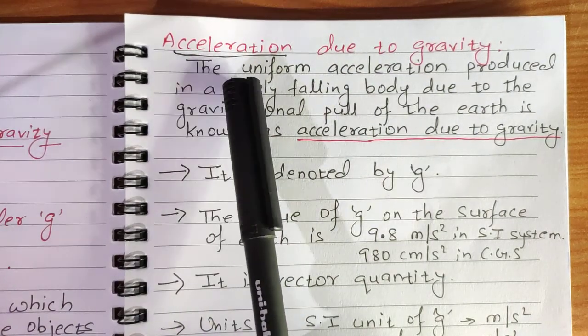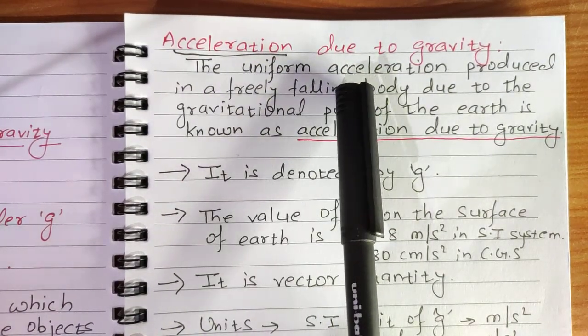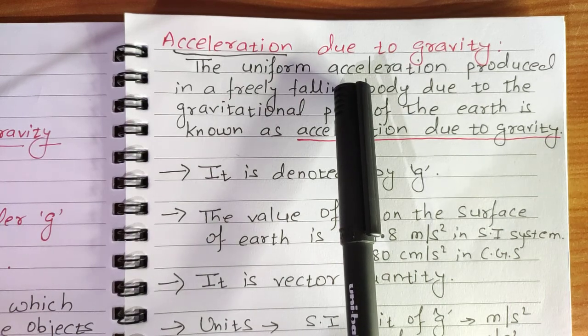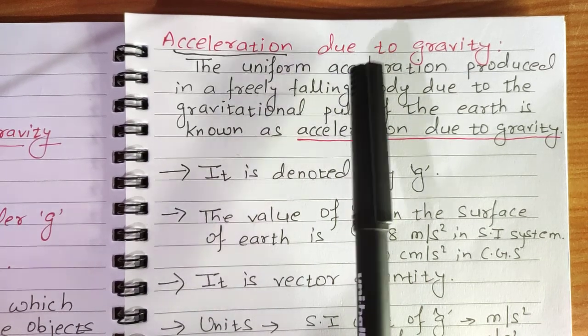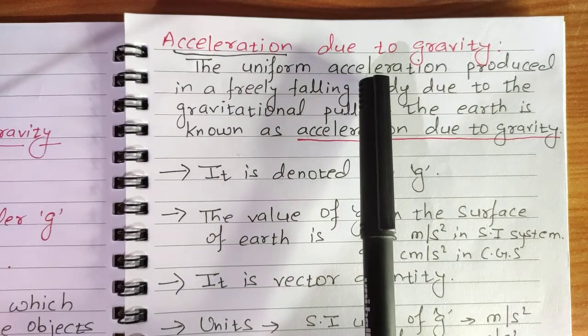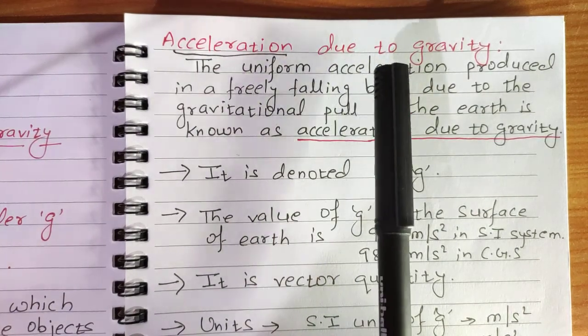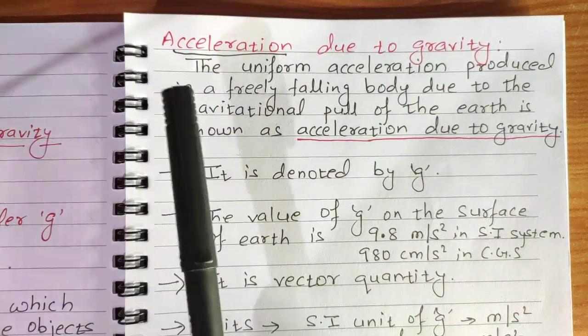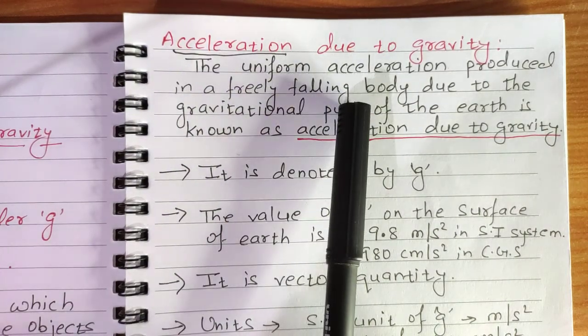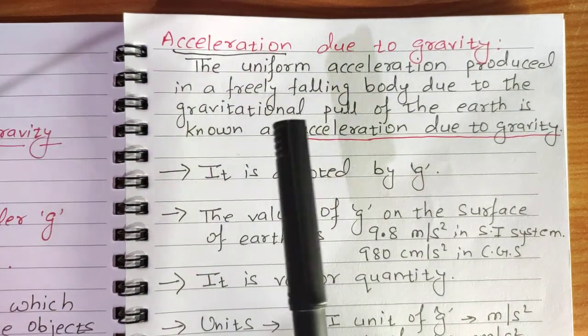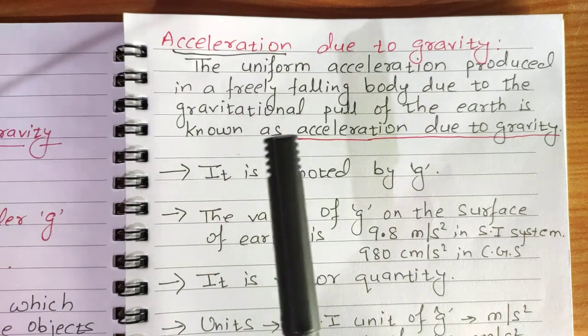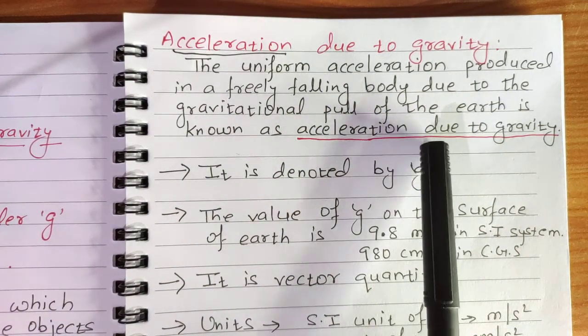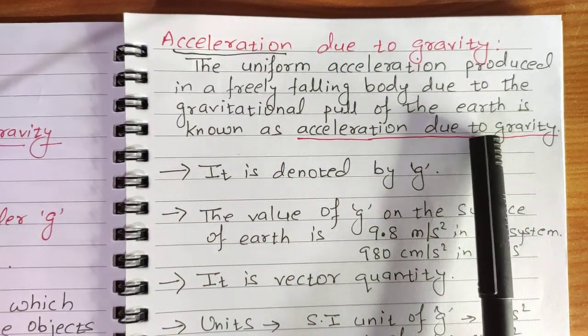So uniform acceleration is there. So the uniform acceleration produced in a freely falling body due to gravitational pull of the Earth is known as acceleration due to gravity.